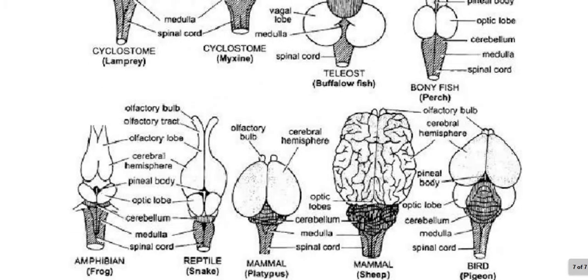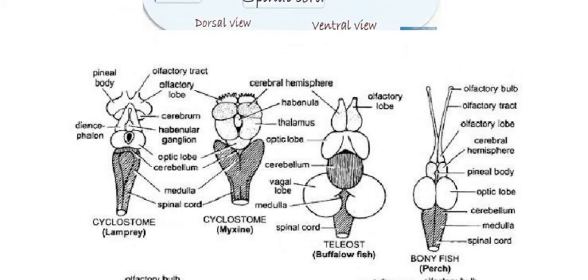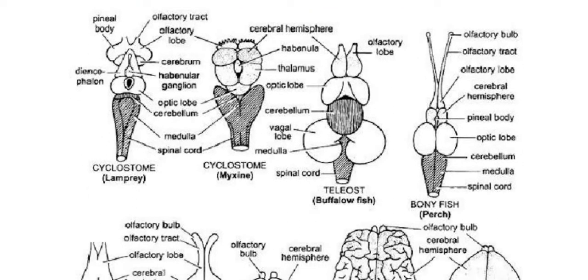The brain of all vertebrates, right from fishes to mammals, is built in accordance with the same architectural plan, which is how we have studied the embryonic derivation of the brain.